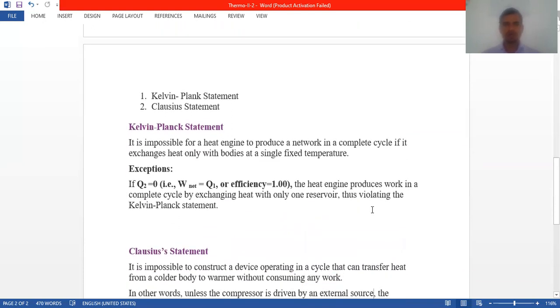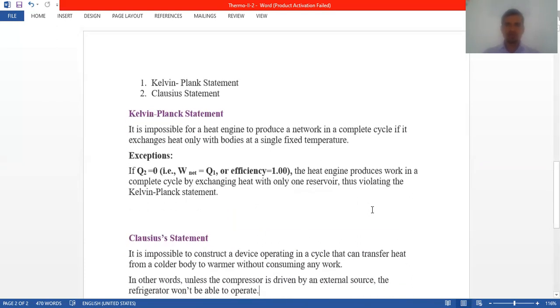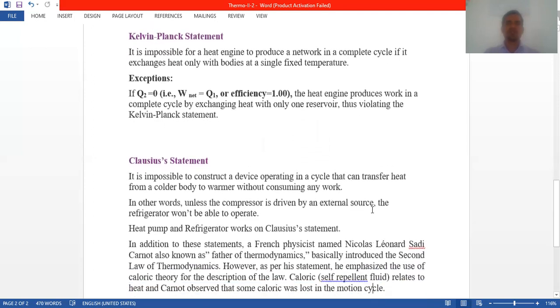It is impossible for a heat engine to produce net work in a complete cycle if it exchanges heat only with bodies at a single fixed temperature. They have given the exception also: if Q2 is equal to zero, the heat engine produces work in the complete cycle by exchanging heat with only one reservoir, thus violating the Kelvin-Planck statement.